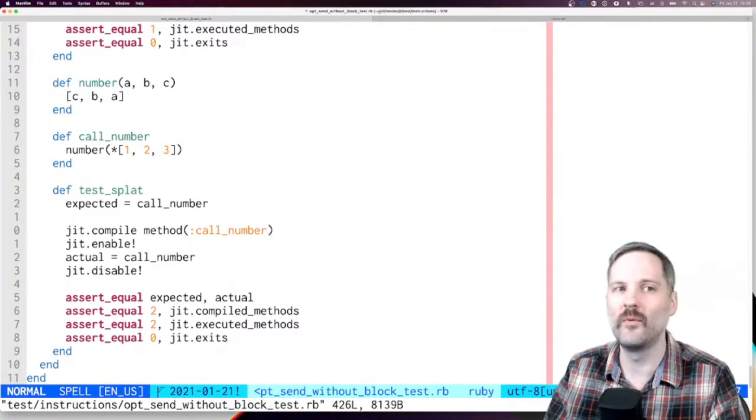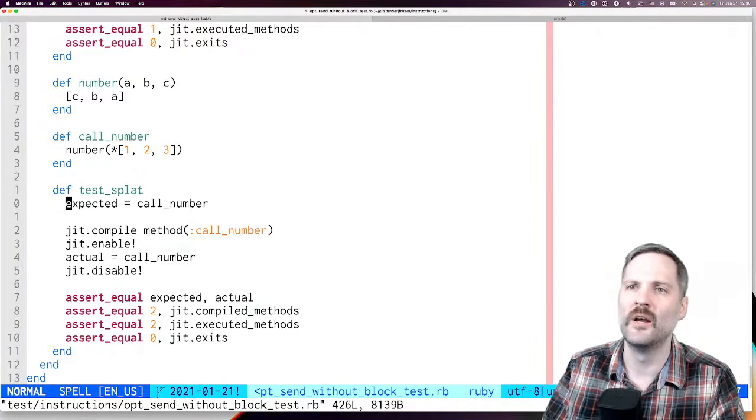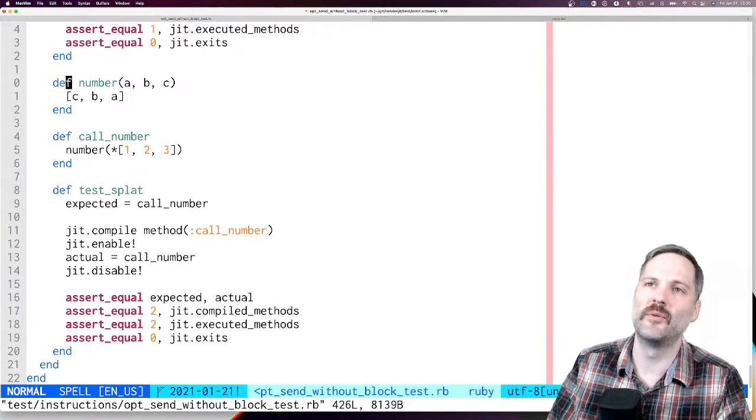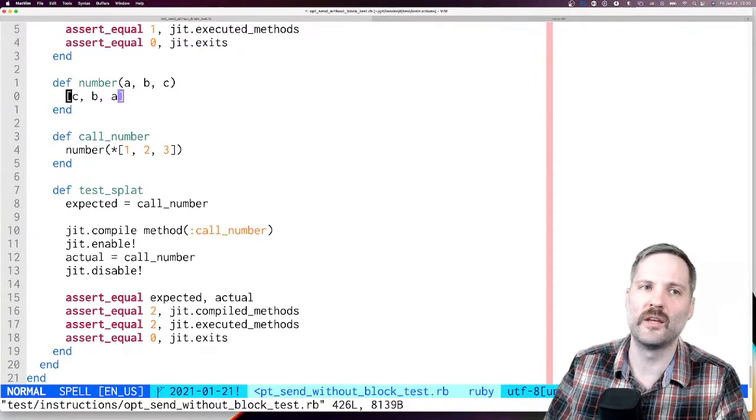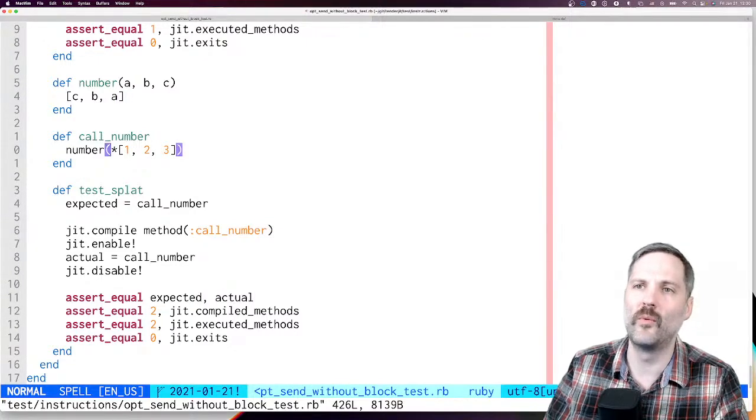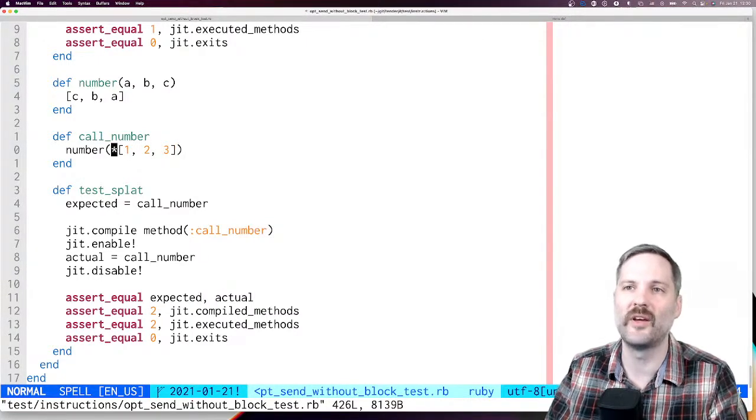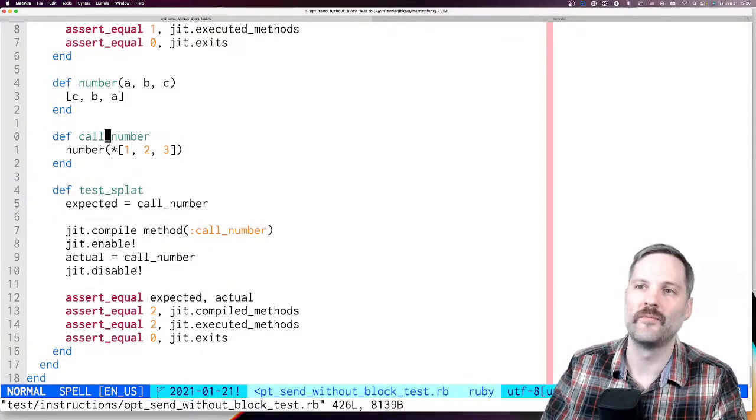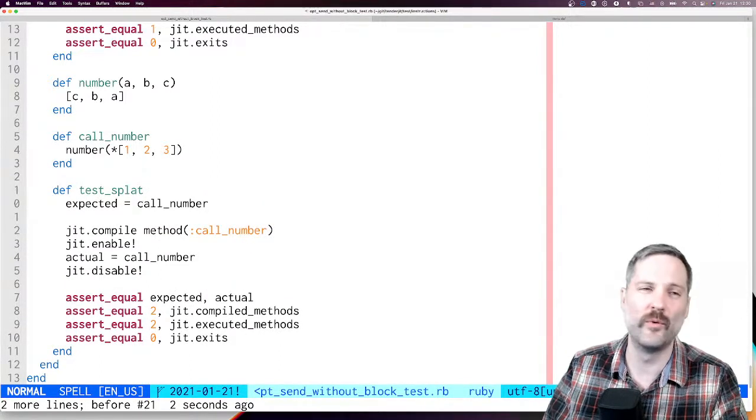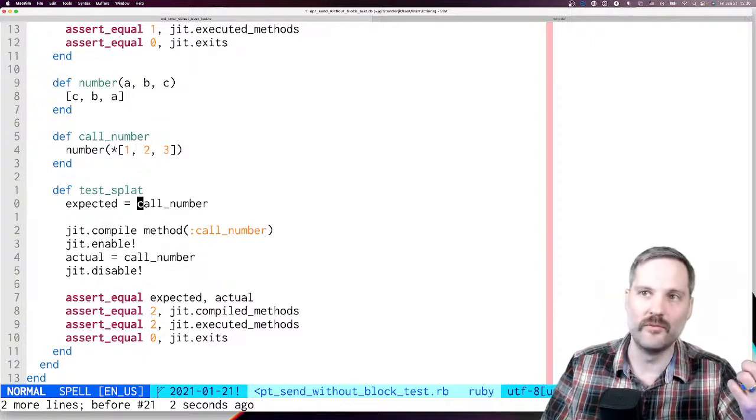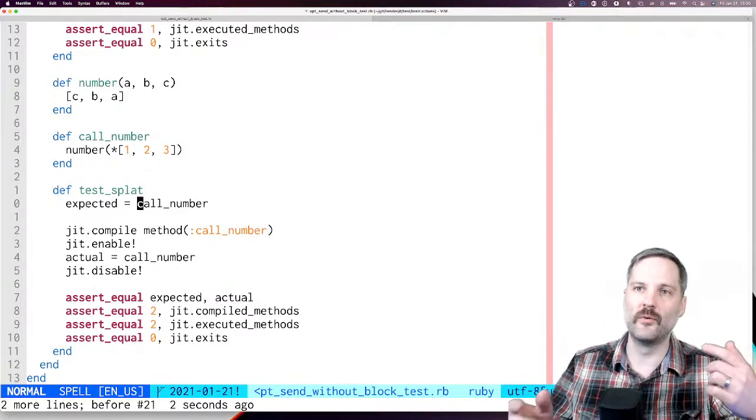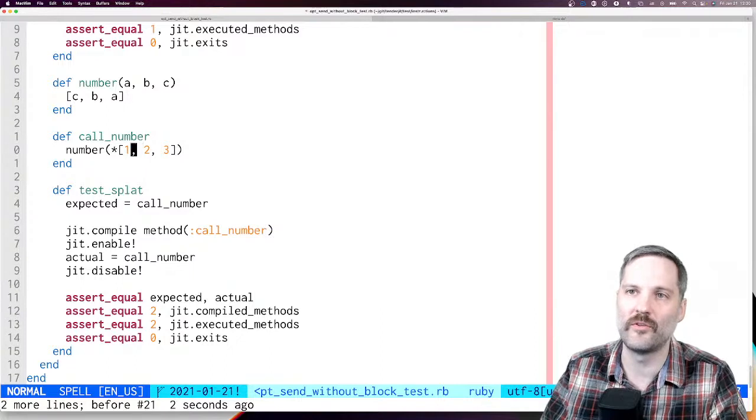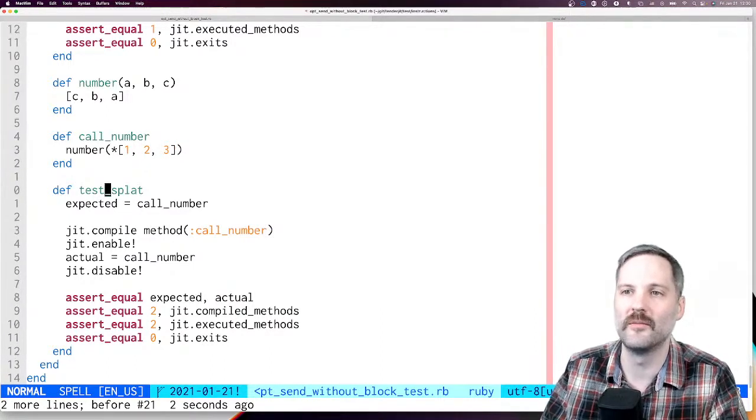Luan is asking, why wouldn't compiling the number method work? Well, we can compile the number method, but the issue is that what we really want to test is the call site that contains the splat. If we just compiled number and then called it from here, we wouldn't be compiling the call site that calls number. So we need to be testing this case where the splat comes in. That's why we're compiling this method instead.